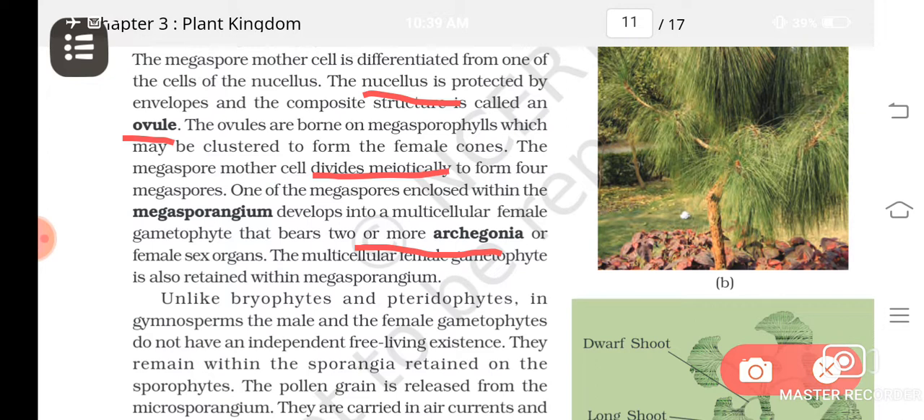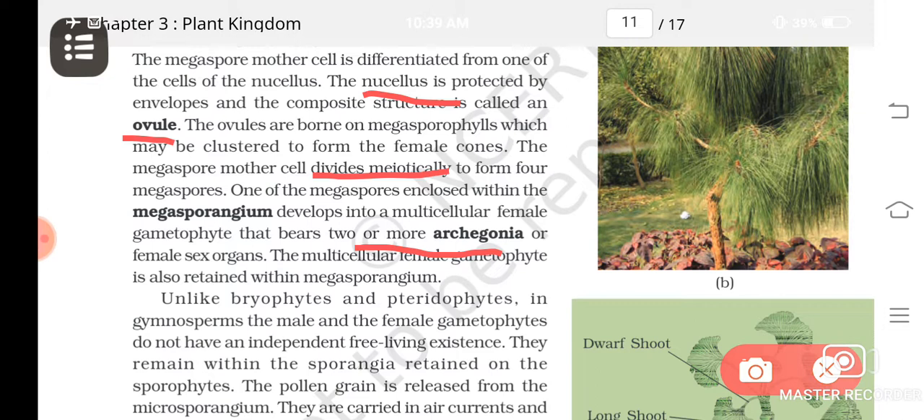So transfer of this pollen grain from the male cone to the female cone. Female cone will have what? Megasporophylls, and these megasporophylls will have megaspores, isn't it? Ovule. And in ovule what will be there? The female gametophyte. So the female gametophyte will have archegonium, and inside the archegonium the egg. So their fusion happens.